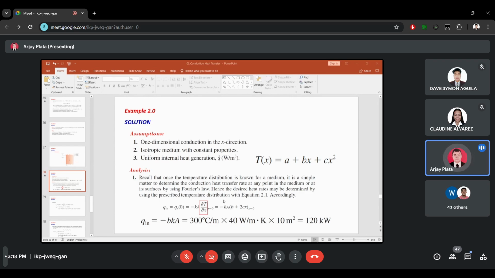Yes, it's Fourier's law, but how did we arrive at it? Negative kA dT over dx is the Fourier's law. In here, the partial derivative of T with respect to x is based on this equation, T(x) equals a plus bx plus cx squared. So how did we come up with b plus 2cx? Differentiation po. Differentiation.